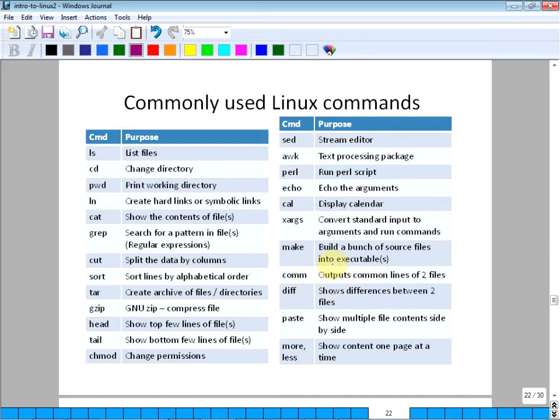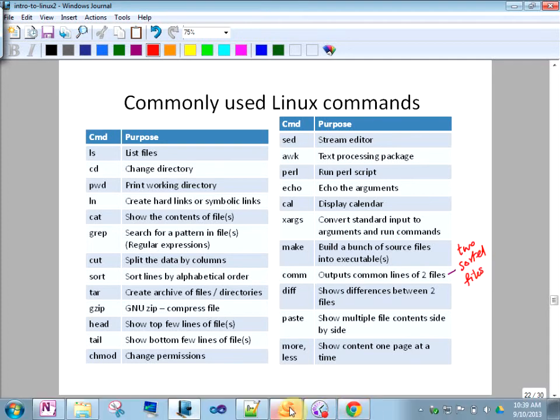This is comm, which outputs common lines of files, it compares sorted files. So given 2 sorted files, it compares the contents.